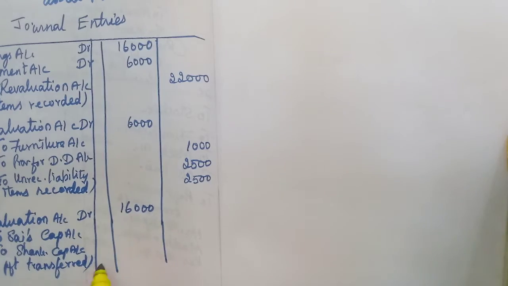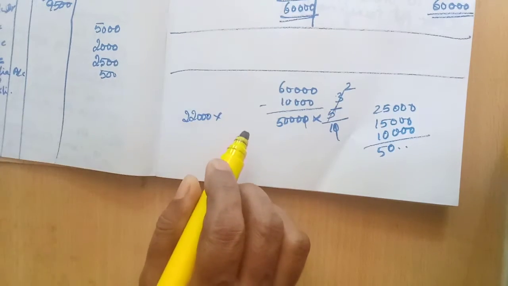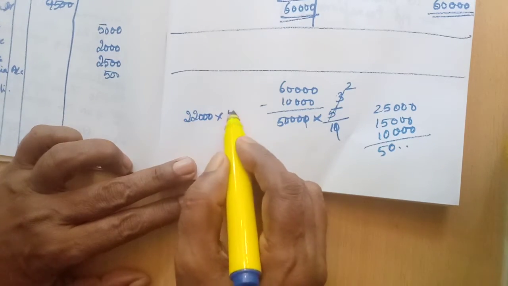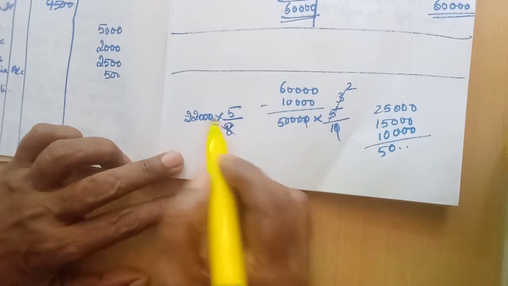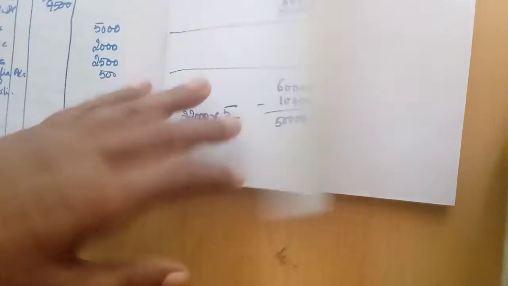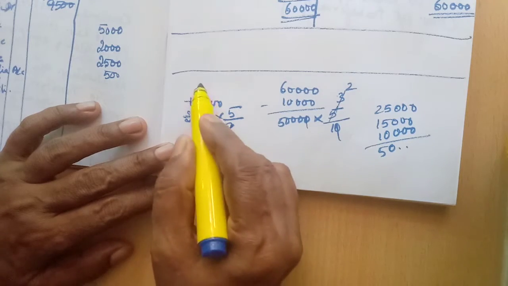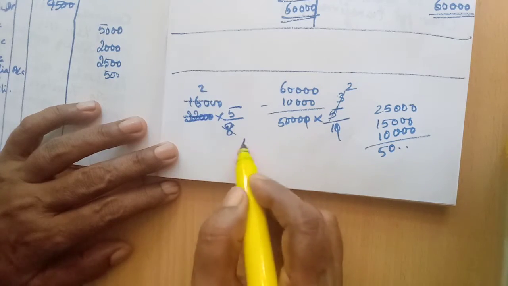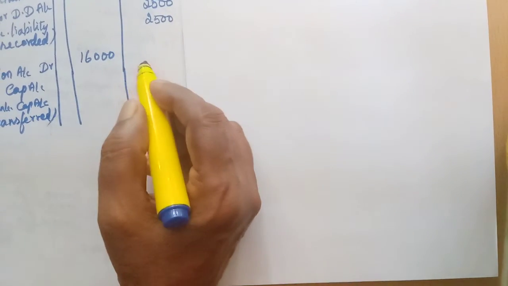Now we need to divide and give, isn't it? That you can do in the workings column. Here, 22,000, 16,000 into their old profit sharing ratio, which is 5:3. So 5 by 8. 16 divided by 8 is 2, so 2,000 into 5, 10,000. The next person 3, so 6,000. So 10,000 and 6,000 is the answer.